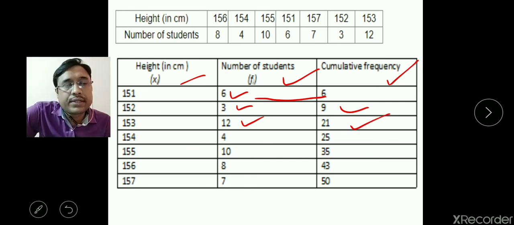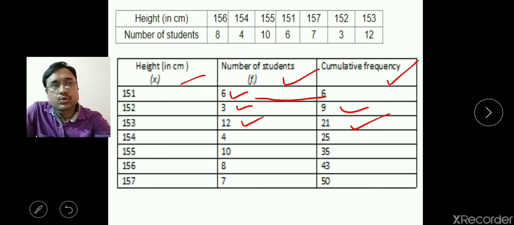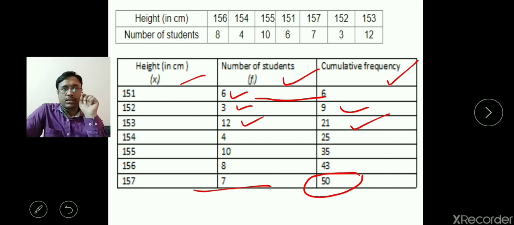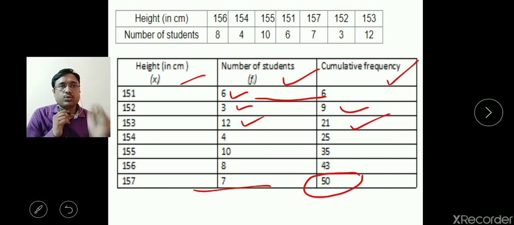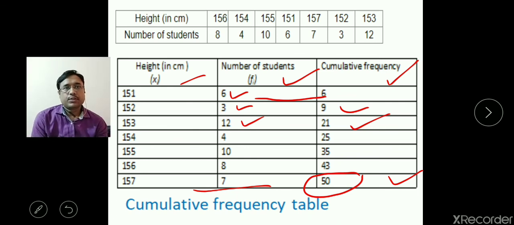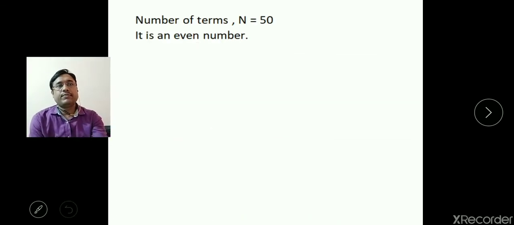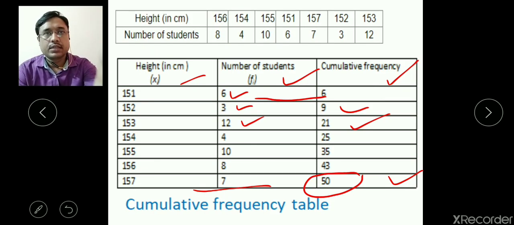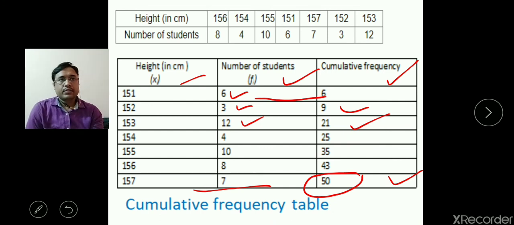In the same way you will prepare the cumulative frequency, and the last entry, 50, shows the total of frequency, that means the total number of terms. If you add all the frequencies, you get 50, which is the total number of terms. So this is the cumulative frequency table we have drawn, and the number of terms is 50. You can draw the table in your copy, so that you will see which observation will be called the median when we apply the formula.